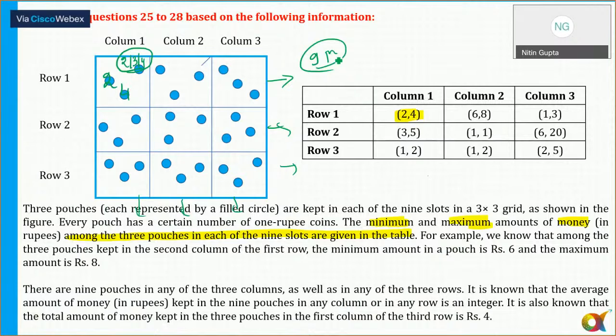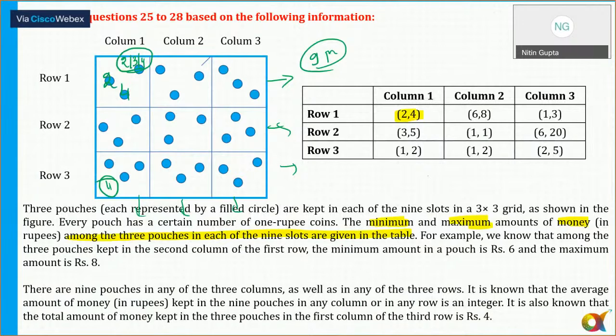Yes or no? क्योंकि 9 पाउच है, हर पाउच में कुछ ना कुछ नंबर ऑफ कॉइन्स है. So the total number of coins has to be a multiple of 9 in every row, every column here. Okay. And it is known that the average amount kept in the 9 pouches in any column or in any row is an integer. So average is an integer. It means total is 9 into an integer here. That's it. It is also known that the total amount of money kept in the 3 pouches in the first column of the third row is 4. The first column, third row. So first column, third row में 3 pouches में total 4 रुपए है मिला के.